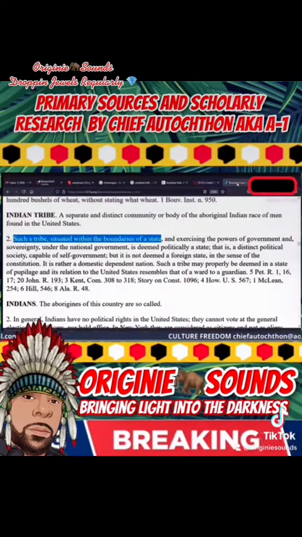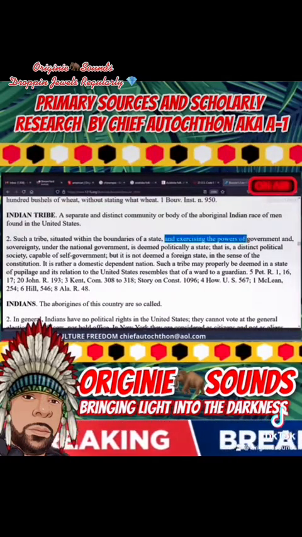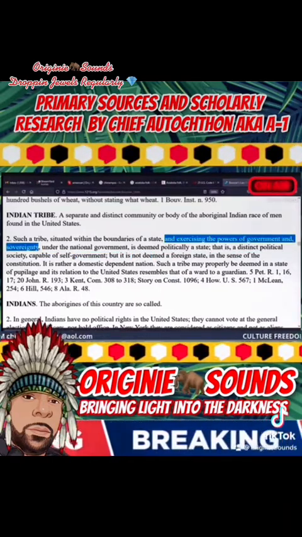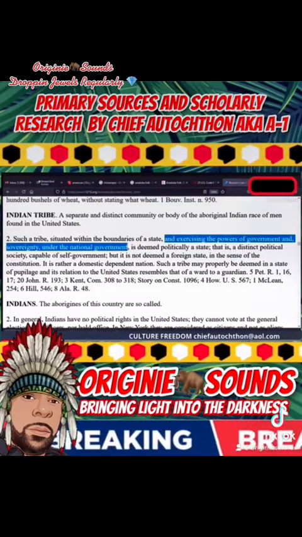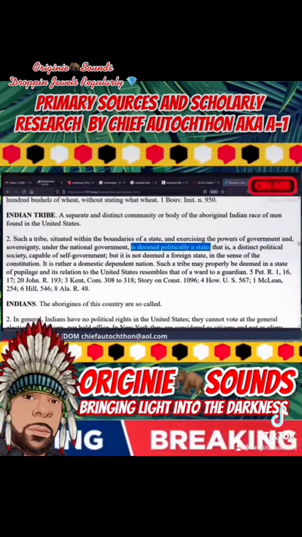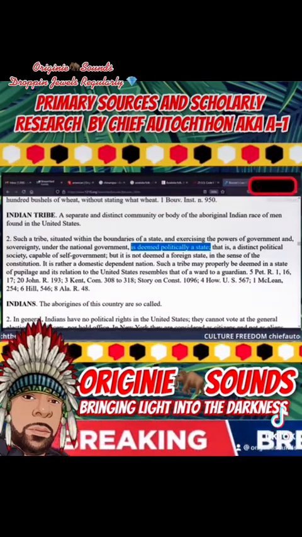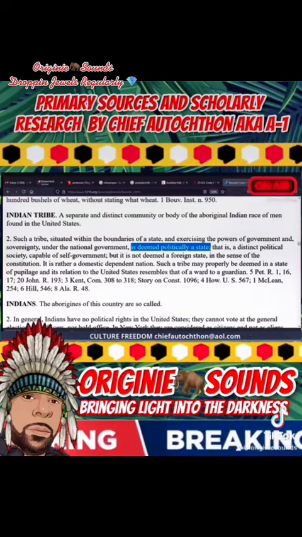So these tribes or people are within the United States, within the boundaries of a state, and those people are exercising powers of government and sovereignty, but they're doing so not as an independent people, but under the national government, meaning they are deemed politically a state, like the state of Michigan or the state of New Jersey or the state of New York or the state of Florida. Be like the state of Choctaw, right? The state of Cherokee. That's how they look at it.